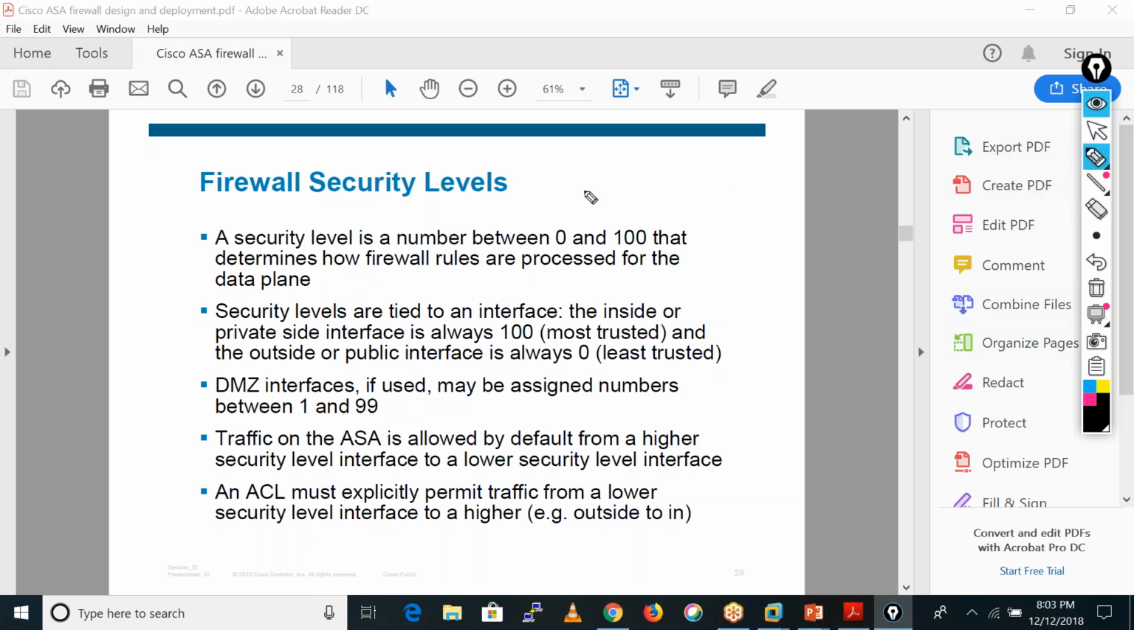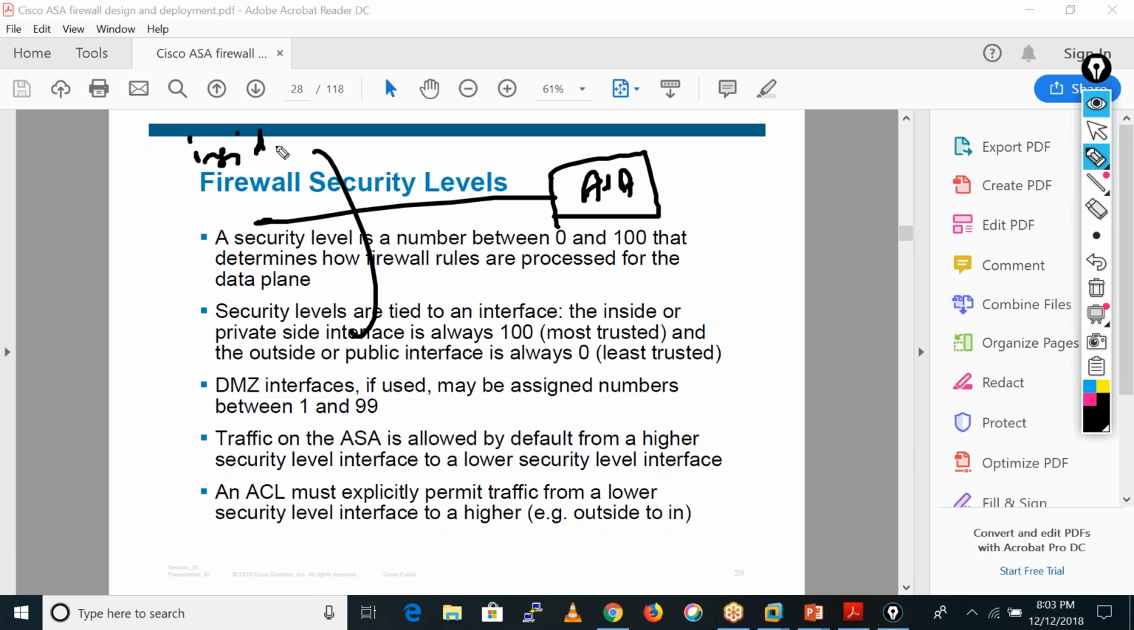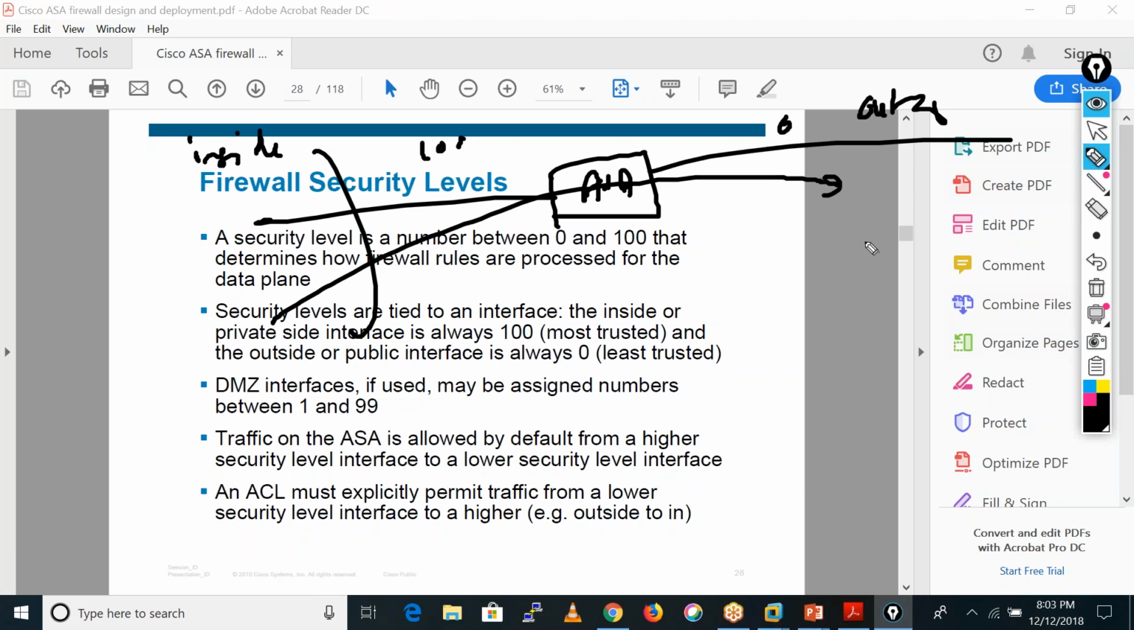Like, this is my ASA firewall. This is my inside network, and it has security level 100, and this is my outside network. It has security level 0. By default all the traffic is allowed from high to low. If we also want to allow traffic from low to high, for that we need to open an ACL. We need to write an ACL. ACL stands for access control list. These are the actual rules.